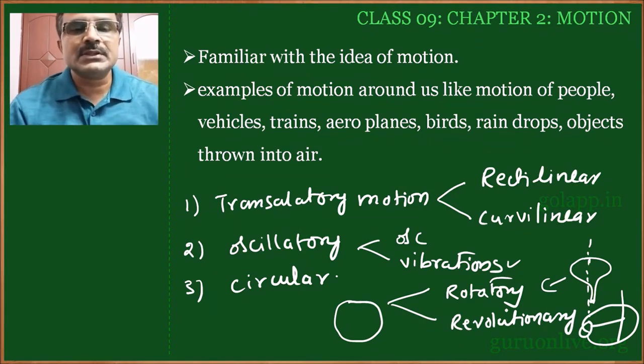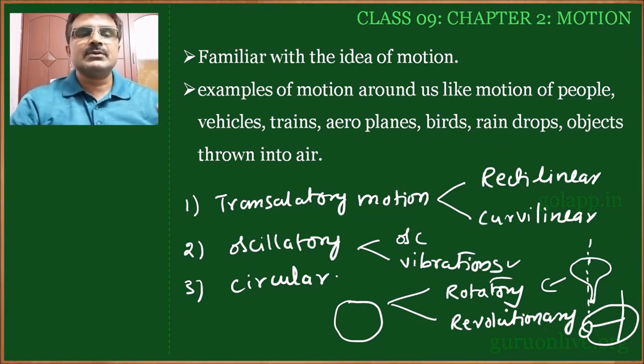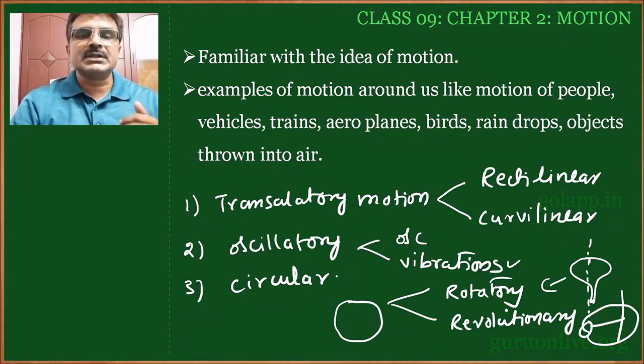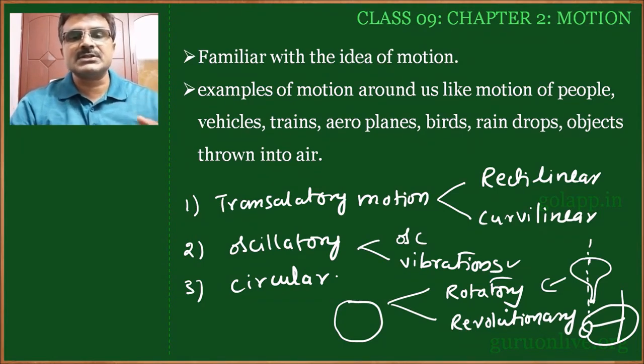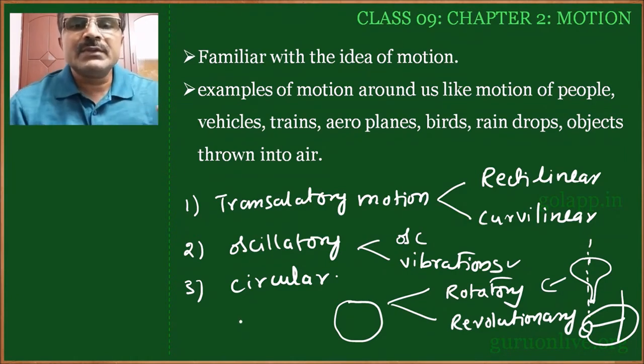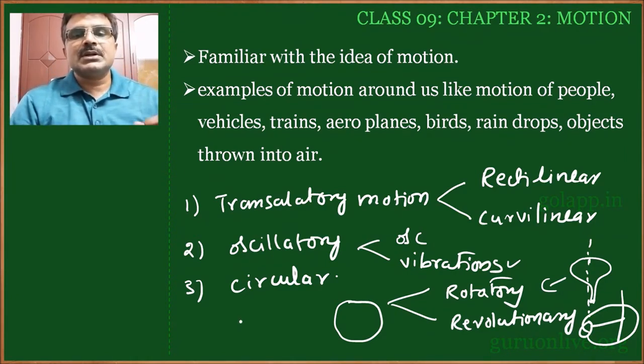So like this, based on the path, we can classify the motion of an object into different types like translatory, oscillatory and circular, and there are subclassifications also. So by keen observation we can classify a particular motion. Not only with the path of the motion, but the time taken by the motion is also classified into different types.